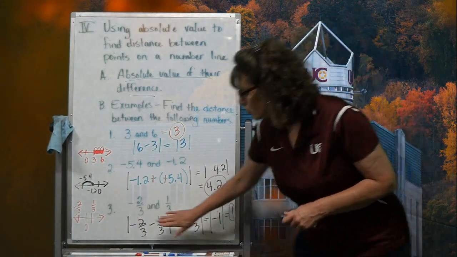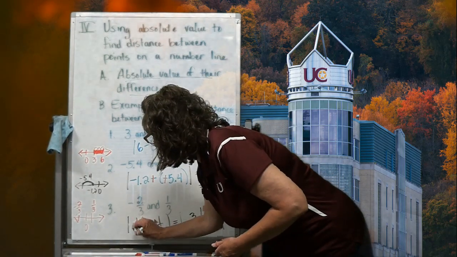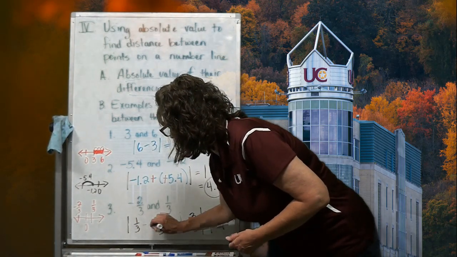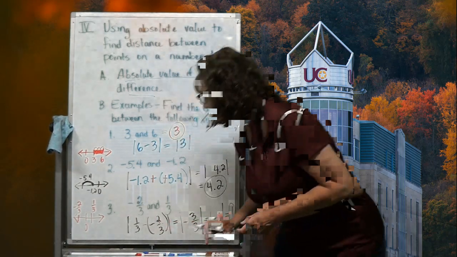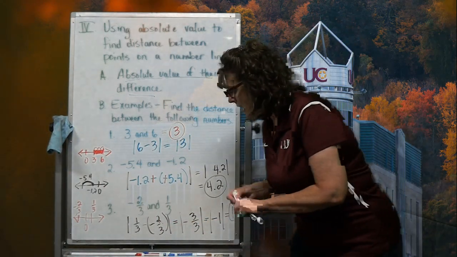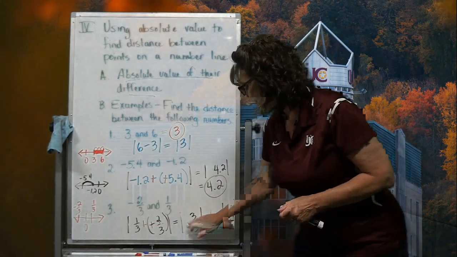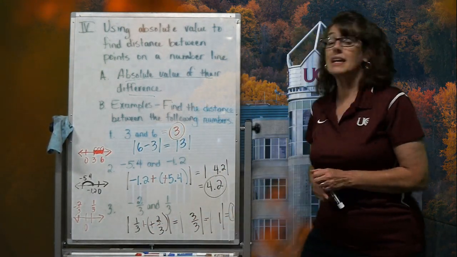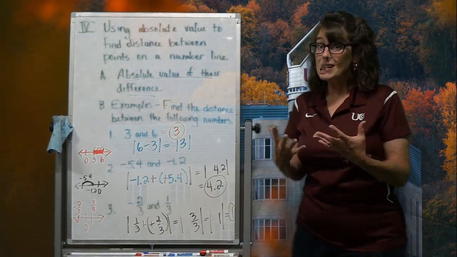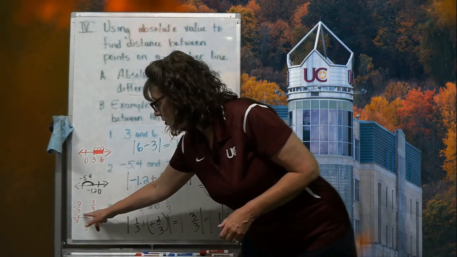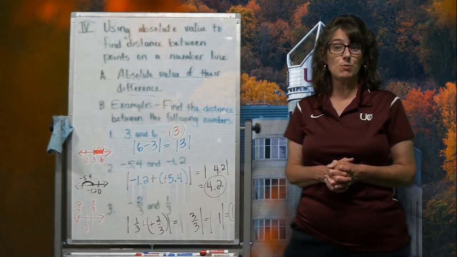And like we said before, sure, I can switch up the order that I subtract, and I can say, let's take that 1/3, subtract the negative 2/3. And subtracting a negative is really adding a positive. So 1/3 plus 2/3 will be a positive 3/3, which is just a 1. And again, the absolute value of 1 is 1. So that proves what I suspected would be the case. Kicking back a third, kicking back 2/3 would be a unit of 1. That would be the distance between the two.